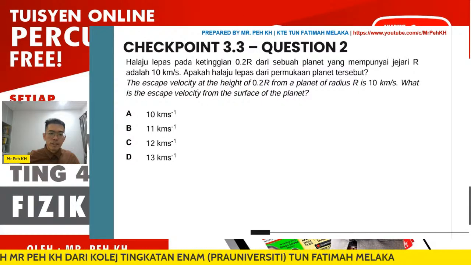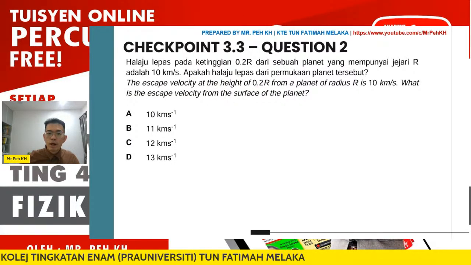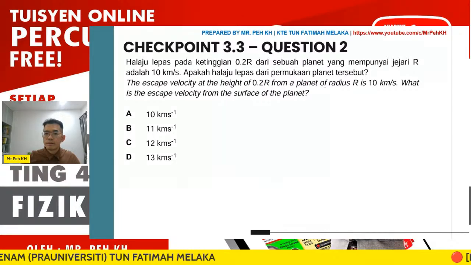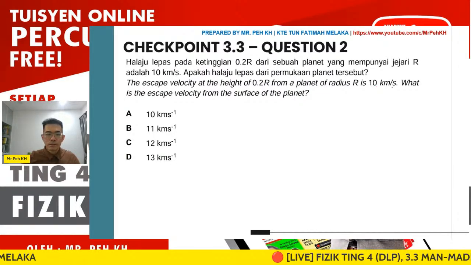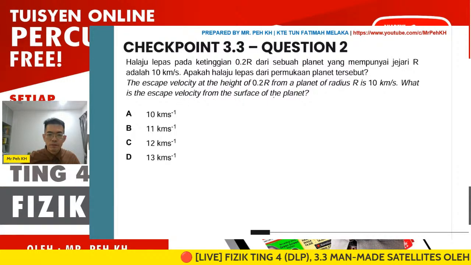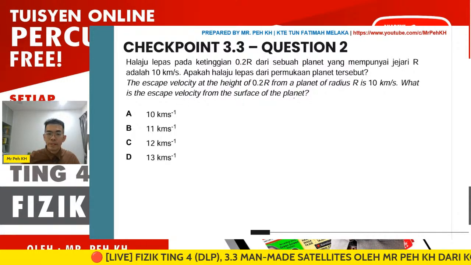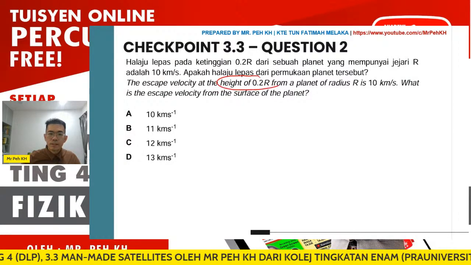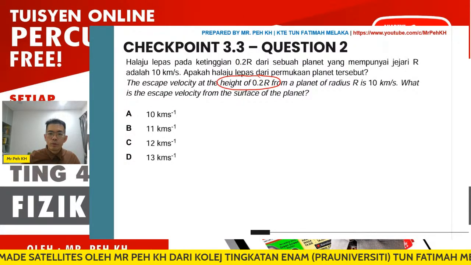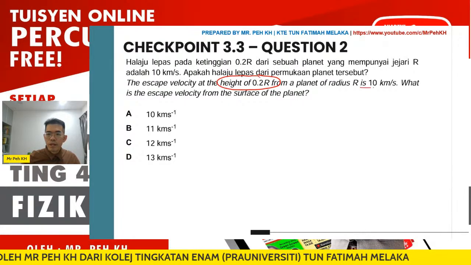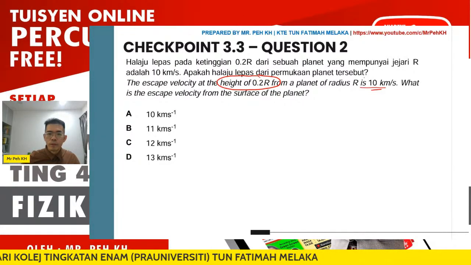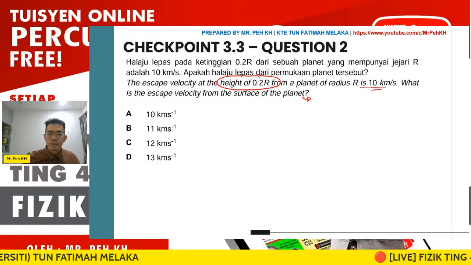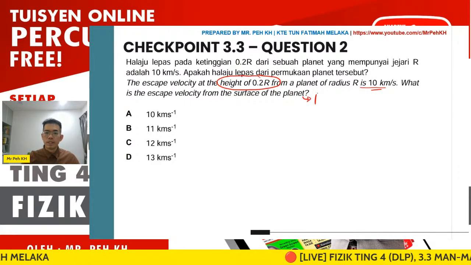The escape velocity at a height of 0.2 r from a planet of radius r is 10 km per second. What is the escape velocity from the surface of the planet? First, we have the info that the escape velocity at the height of 0.2 r is given as 10. We want to know the escape velocity when the object is at the surface of the planet, which means it is at r.